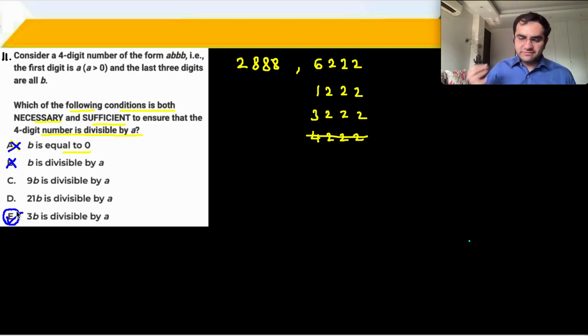3b is divisible by A means the number is divisible by A. I don't need the other two. 3b से काम हो रहा है. I don't have any such number over here which is working for C option but not for E option. So E would be the right answer for this question. You had to take some examples and solve. अगर कोई ढंग से एग्जाम्पल नहीं लिया, you would get the wrong answer.